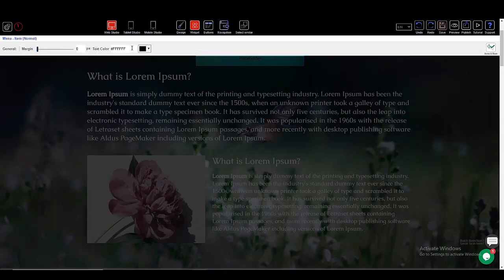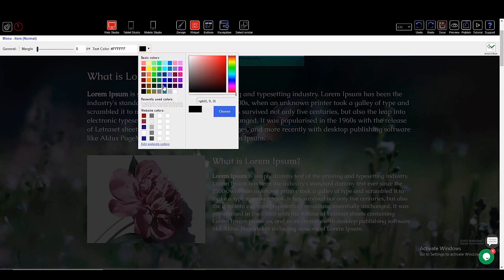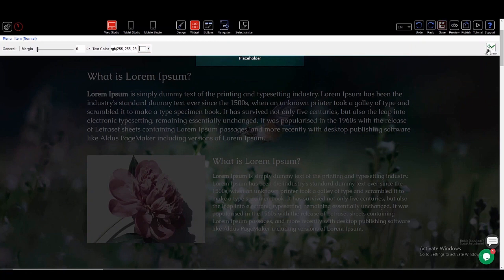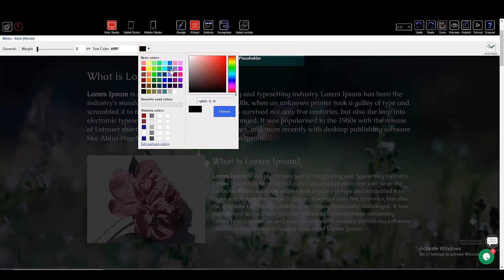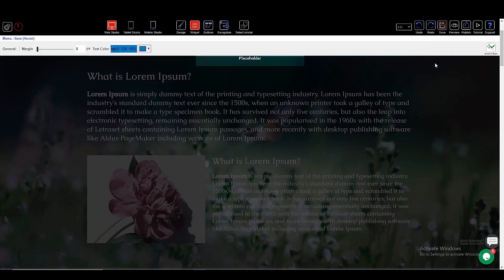Click Item, Normal, to set the text color for the normal state of the buttons. Click Item, Hover, to set the text color for the hover state of the buttons. Click Item, Pressed, to set the text color for the pressed state of the buttons.